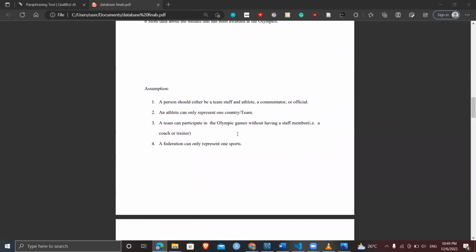So before we created our ERD, we had certain assumptions. First, a person should either be a team staff, an athlete, a commentator, or an official. Secondly, an athlete can only represent one country or a team. And thirdly, an athlete can participate in an Olympic Games without having a staff member, a team, sorry. And a federation can also represent only one sport and vice versa.